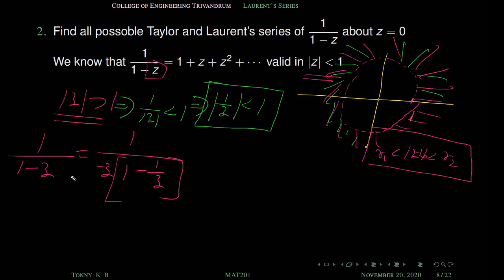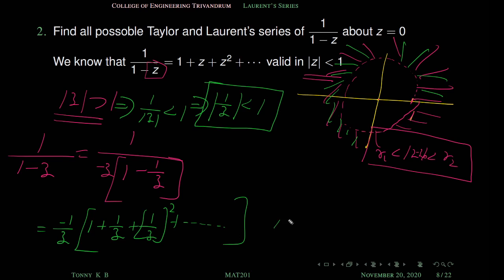So 1 by 1 minus z can be written as 1 by minus z into 1 minus 1 by z. Now we can expand this function using the standard Maclaurin series, because here modulus of 1 by z is less than 1. So what is the series expansion? This becomes minus 1 by z into, what about 1 by 1 minus z? That is 1 plus z square, etc. So here, instead of z, this is 1 by z. So this becomes 1 plus 1 by z plus 1 by z all square plus etc.